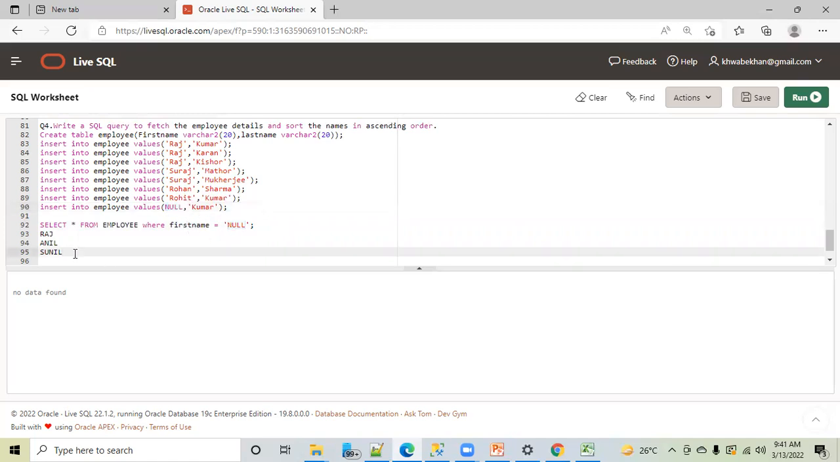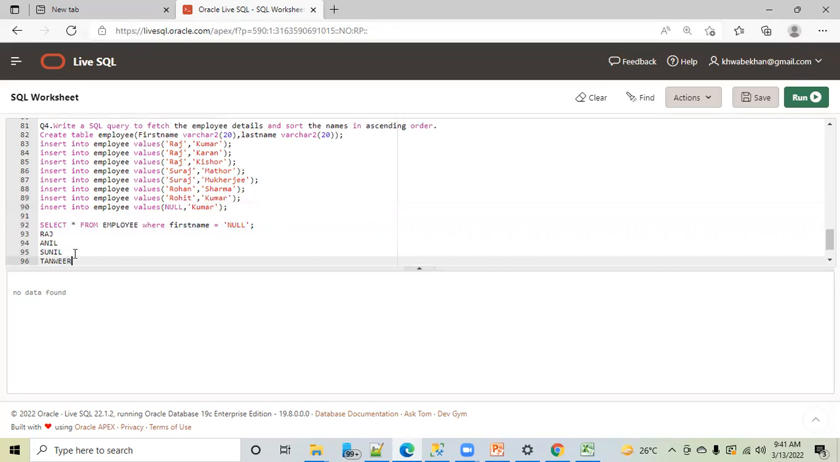Maybe this will have some other name, Tanvir. I'm not sure. If I am sure, why would I keep it null? If I know that the name is Anil, I will keep it Anil here. Why have I kept null? Because I am not sure. So null is a bucket with a lot of options.